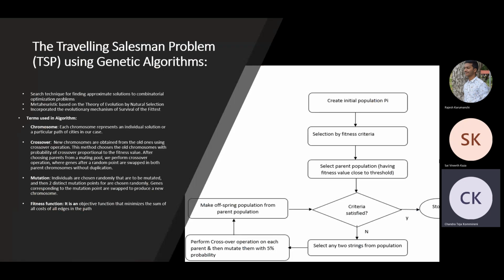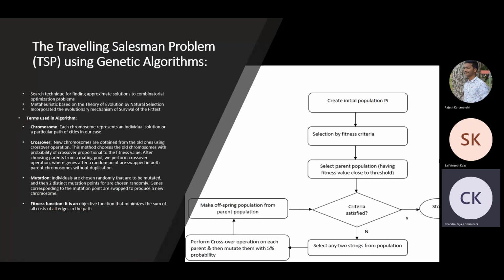After assigning the fitness values, we select the best k population size. Since the k value is 20, we select 10 parents. If the criteria is satisfied, we go to the next operation. The criteria here is that we run 5,000 iterations in this case, so unless we complete 5,000 iterations, this loop keeps running.